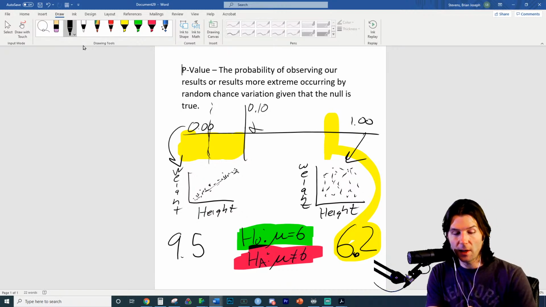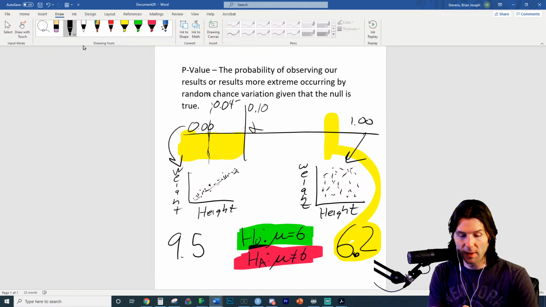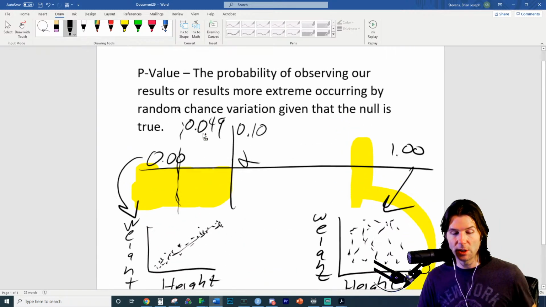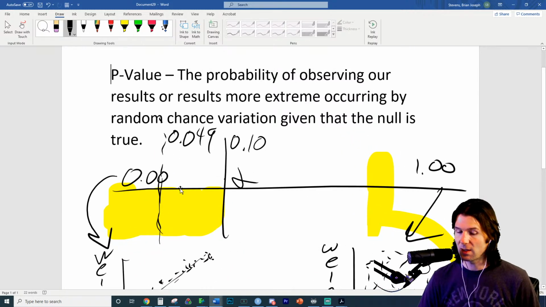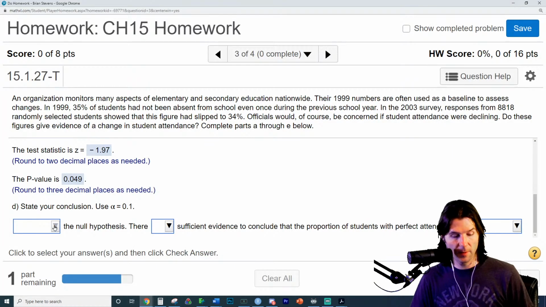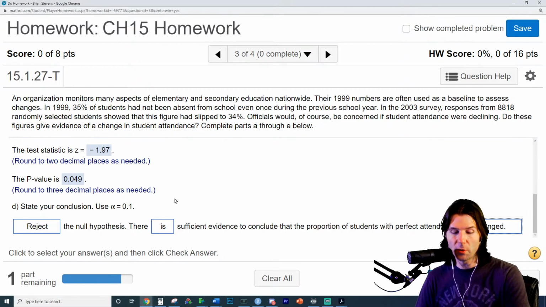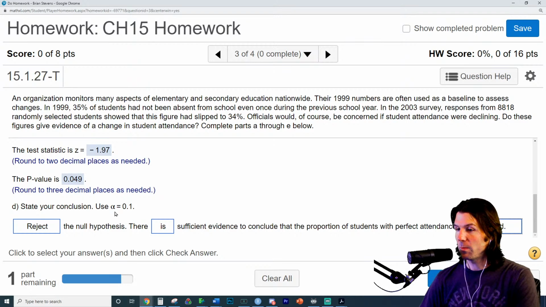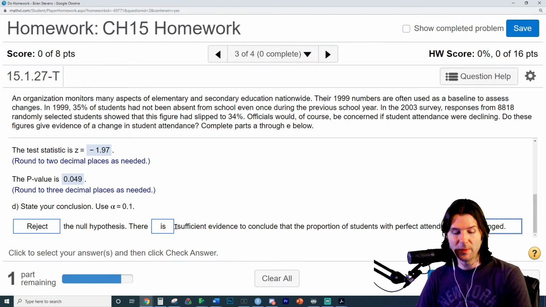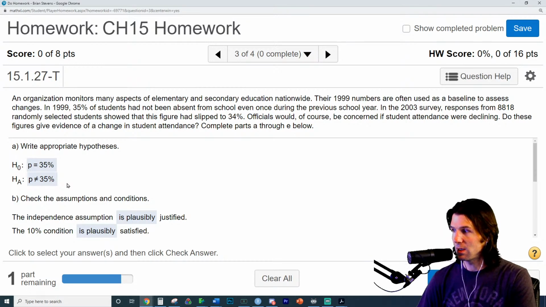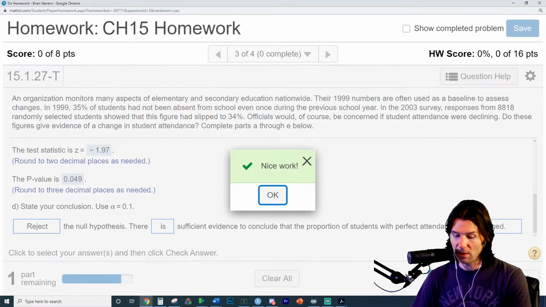So since our p-value is 0.049, the p-value is less than alpha. This is the rejection region, and we are thus going to reject the null because our p-value is less than alpha. So let's take a look right here. We reject the null. There is evidence to conclude that it has changed. Note the wording right here. We reject the null when the p-value is less than alpha. This means there is evidence for the alternative, which is that the perfect attendance has changed. So we should be good to go.